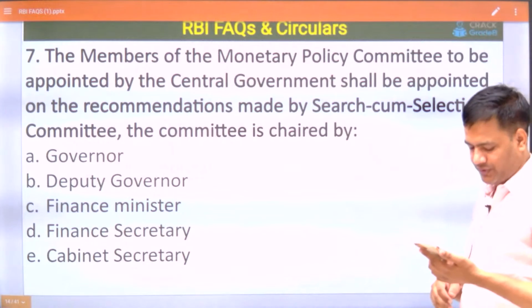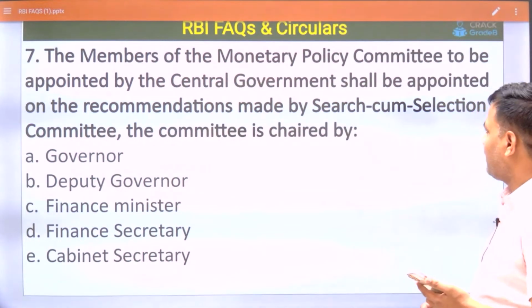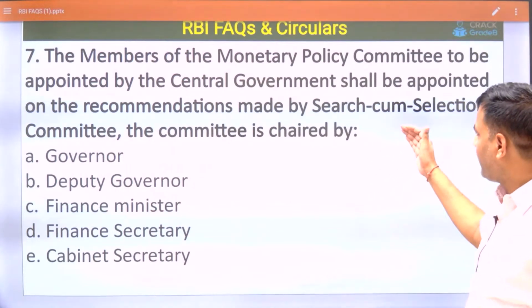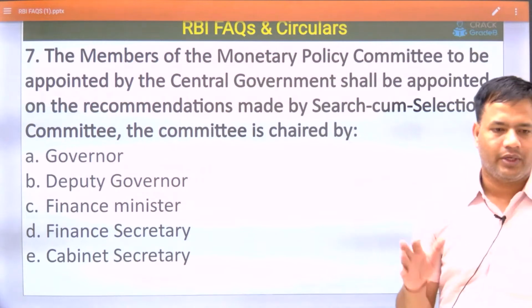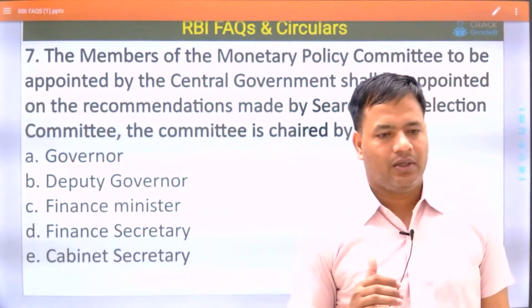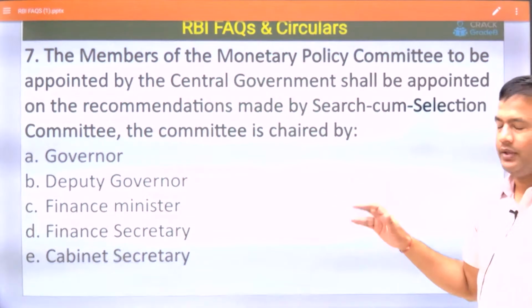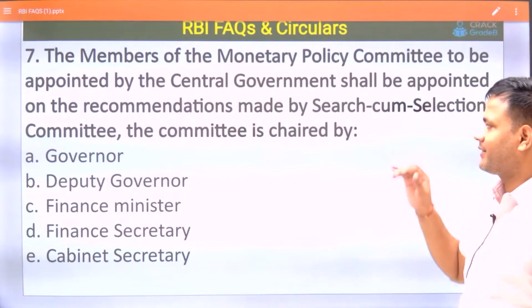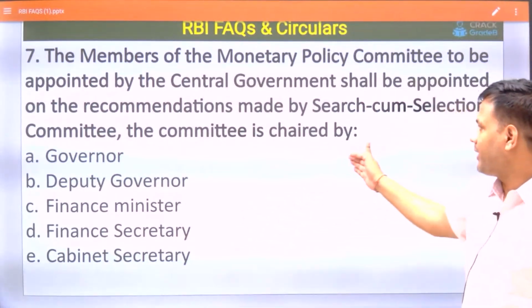Members of the Monetary Policy Committee to be appointed by the central government shall be appointed on the recommendation made by the Search cum Selection Committee. The committee is chaired by. So in MPC, you may know that 3 members are appointed or nominated by the central government. So how are they selected? There is a Search cum Selection Committee. So the committee is chaired by